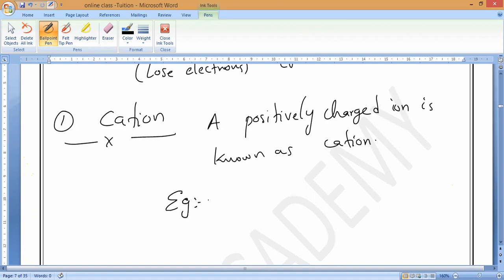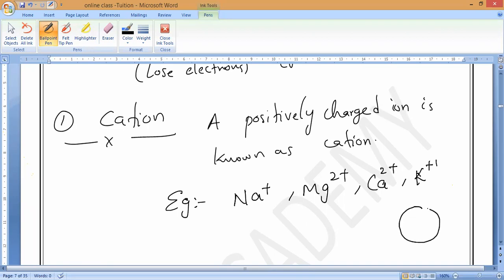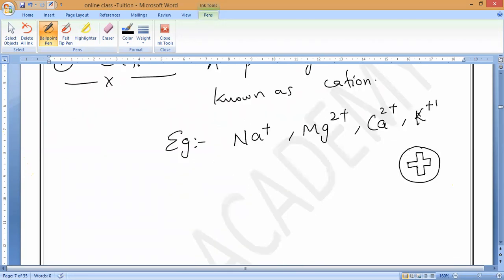Examples, anybody can give? Sodium, Na+. Next, magnesium, Mg2+. Calcium, Ca2+. Next, potassium, K+. All of these indicate a positive charge. So what is the symbol of a cation? The cation symbol is plus. Understand? All of you note it down. This is the symbol of a cation, a positively charged ion.